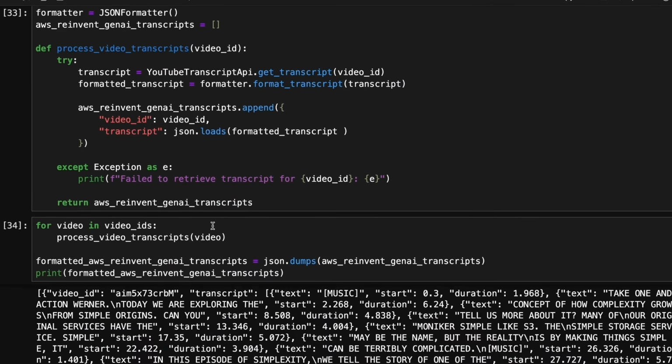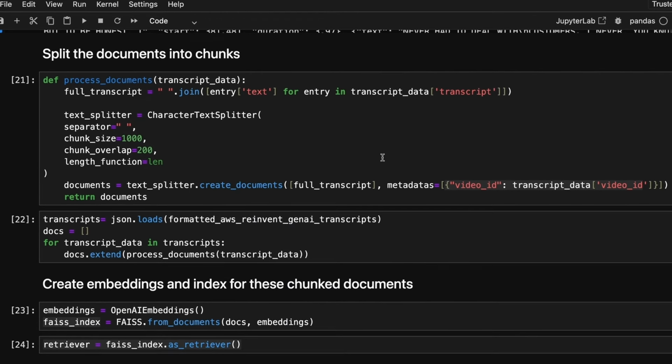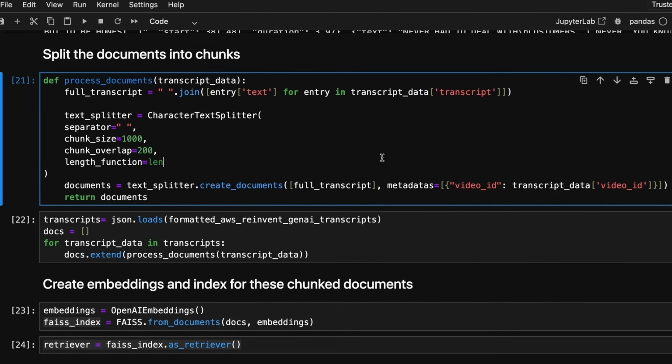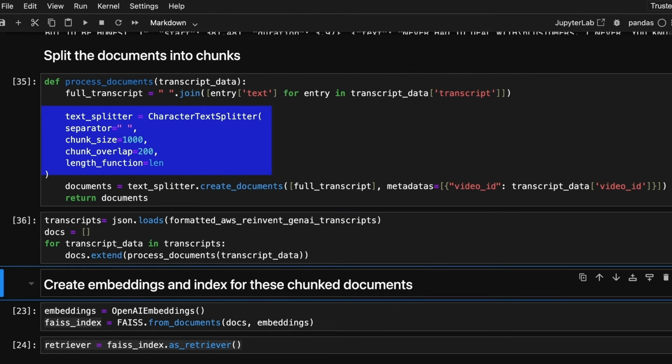Next, we split the documents into multiple chunks. To accommodate the context length limitations of language models, we divide the transcripts into smaller chunks. This prevents exceeding size limits and ensures optimal performance.